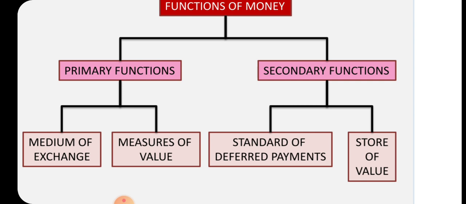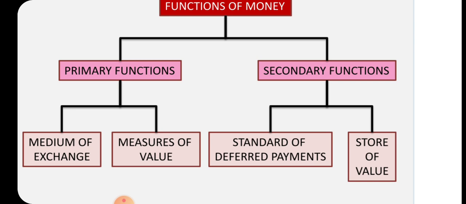So quoting price and comparing value will differ. The value of all goods and services can be expressed easily in a single unit, called money. Everything is measured in rupees.